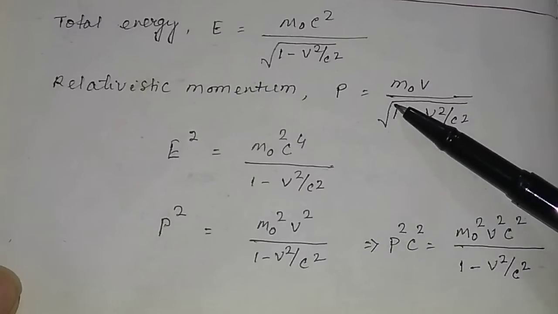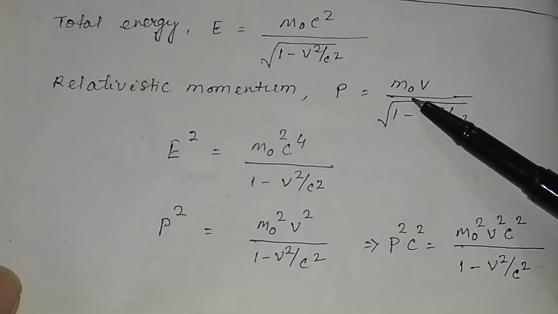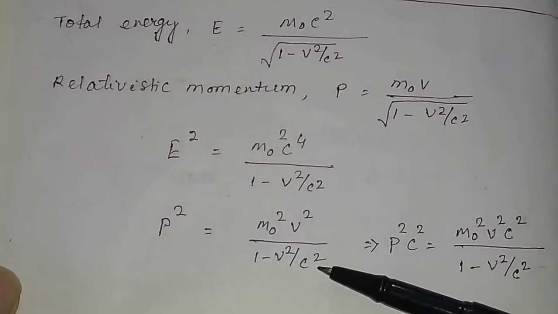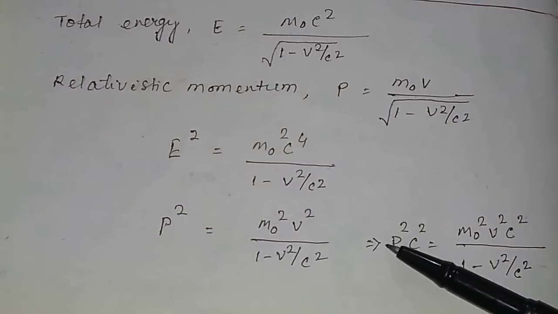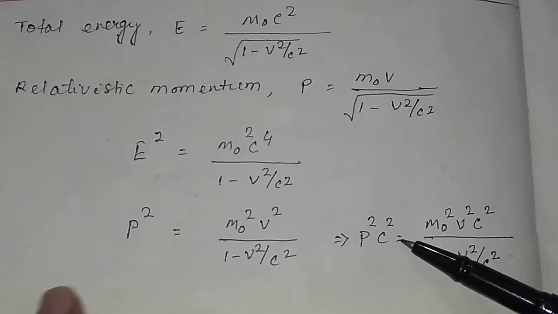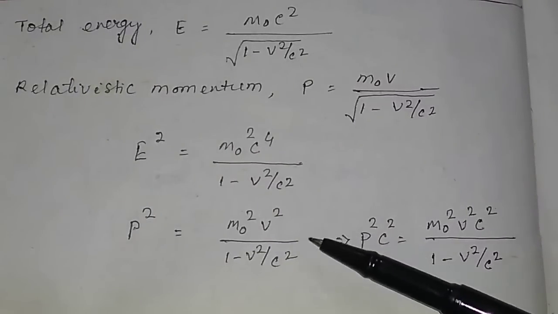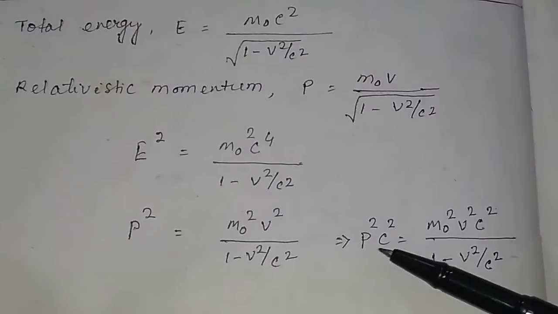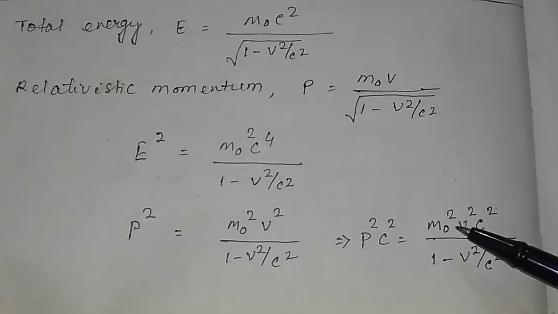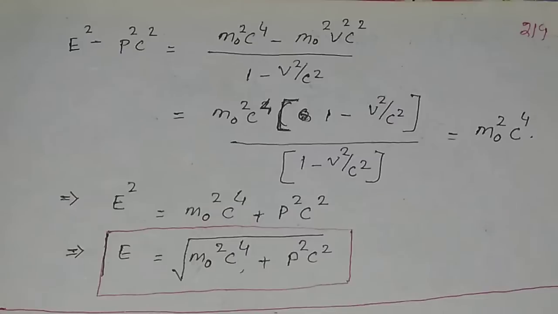Similarly, p square will be equal to m0 square v square divided by 1 minus v square by c square. So what will be p square c square? You multiply by c square, and the result is m0 square v square c square divided by 1 minus v square by c square.